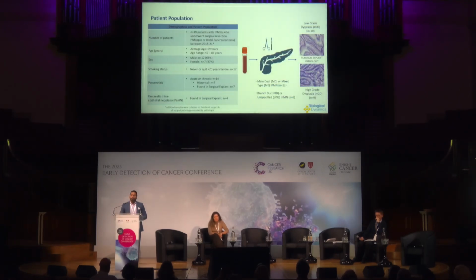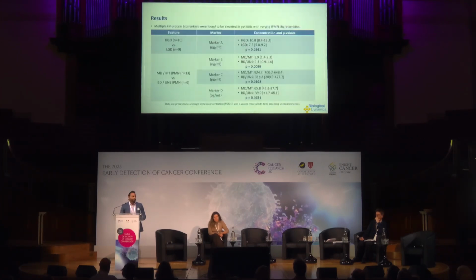Now, looking at our patient population, we took 19 patients with IPMNs who underwent surgical resection, all clinically indicated. These patients either got a Whipple procedure or a distal pancreatectomy, and this was done between 2015 and 2021. What you see is an average age of 69 years old, and that pancreatitis was present in about 14 patients out of the 19, either on historical EMR records or found on the surgical explant. On the right, you can see that there were 13 patients that had a main duct involvement or a mixed type involvement of an IPMN. And on surgical explant pathology, 10 of those patients were low-grade dysplasia, while 9 of those patients were found to be high-grade dysplasia.